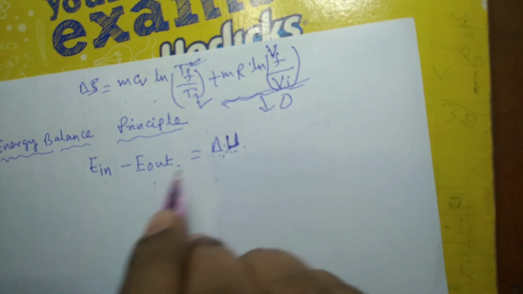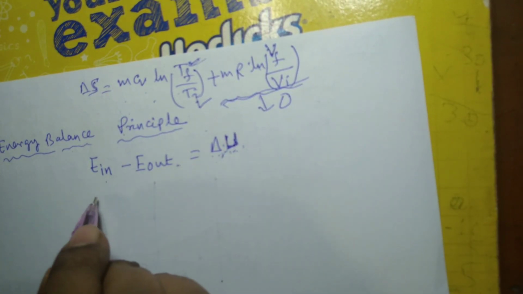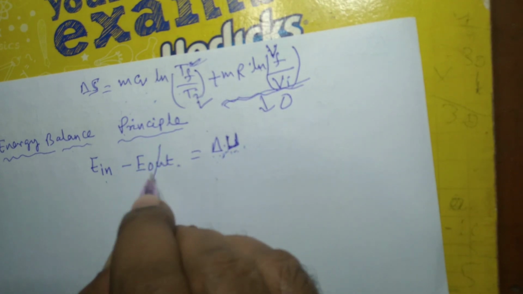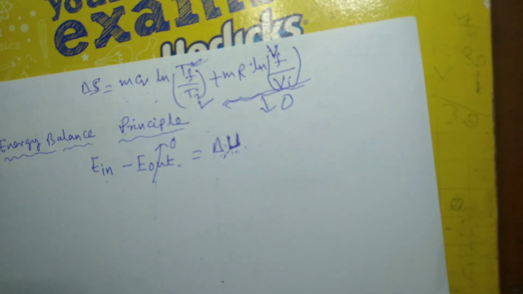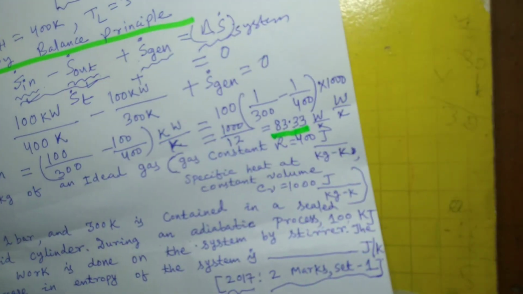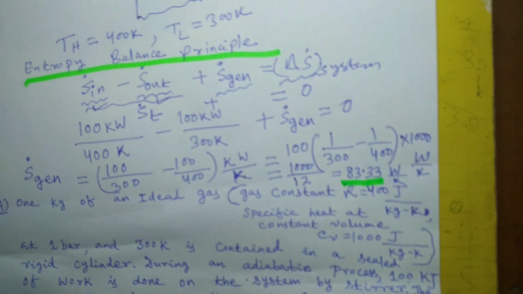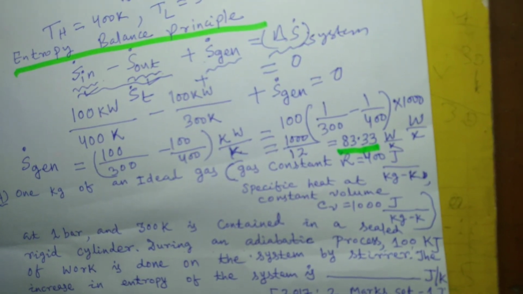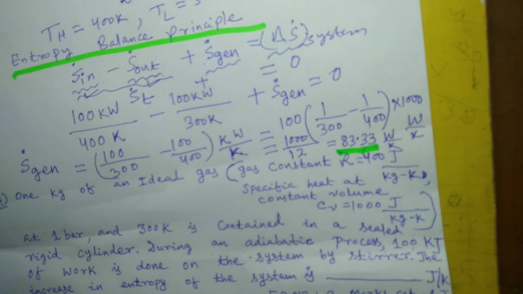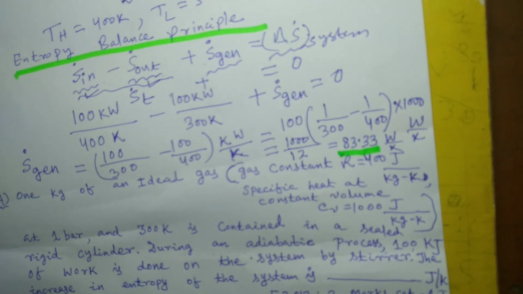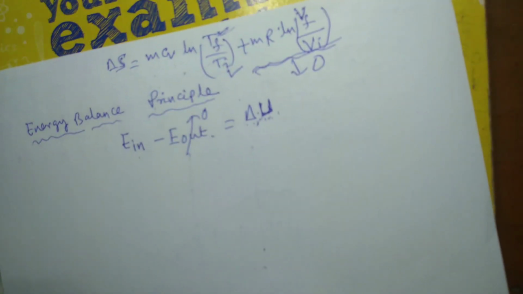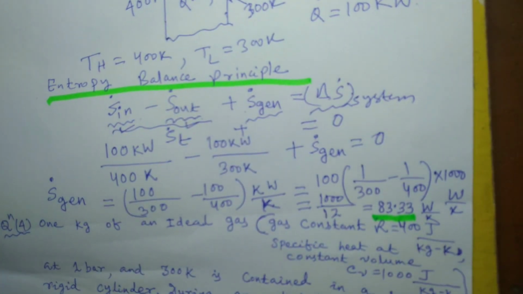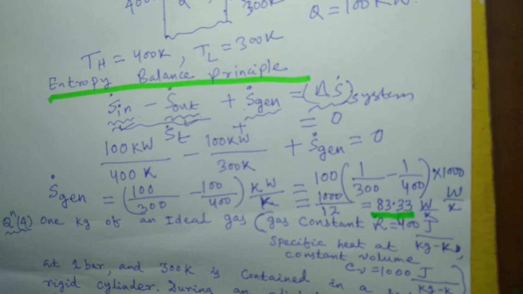This is what has been written in this equation. So here you see no energy is leaving the system. Stirring work, or paddle wheel work, is a work input. So energy is entering the system in the form of work only, and no energy is leaving because this is an adiabatic container, adiabatic cylinder.